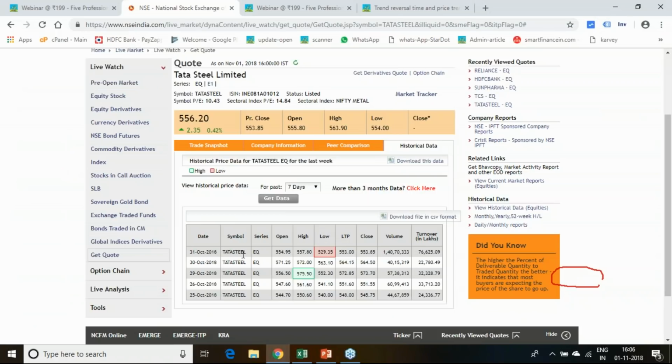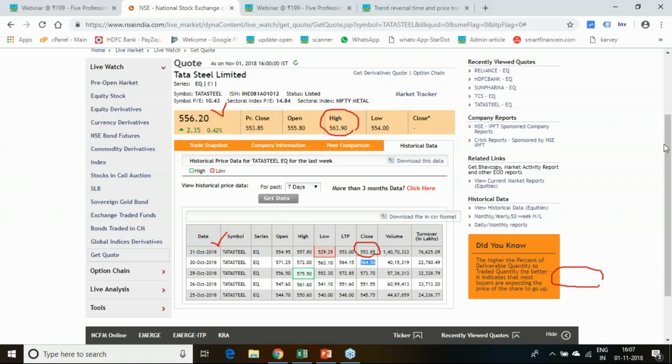Here on 31st October, if I just see, it has gone to 529 and closed at 553. On 30th October, it was 564. So it was a good amount of downtrend you got on the 31st October. Today is the 1st November. If you compare with your closing of the 31st October, it has closed positive and gone till the high of 564. As compared to the 31st October's closing, it has gone up some 10 to 12 points, and it has settled in the positive territory.